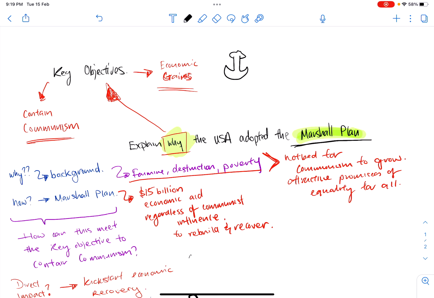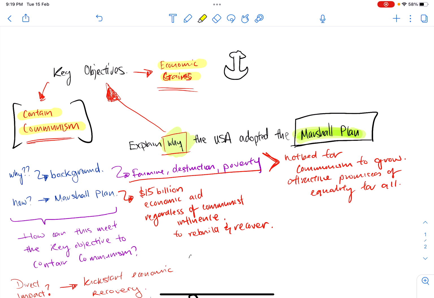So make sure it is something broad, something like a key goal. Whenever you plan something, you have key goals, a key vision. So what is the key vision, the key goals for doing the Marshall Plan? Come up with these two things first. In this case, the two main things are, firstly, to contain communism. Second key objective of the Marshall Plan is for economic gains.